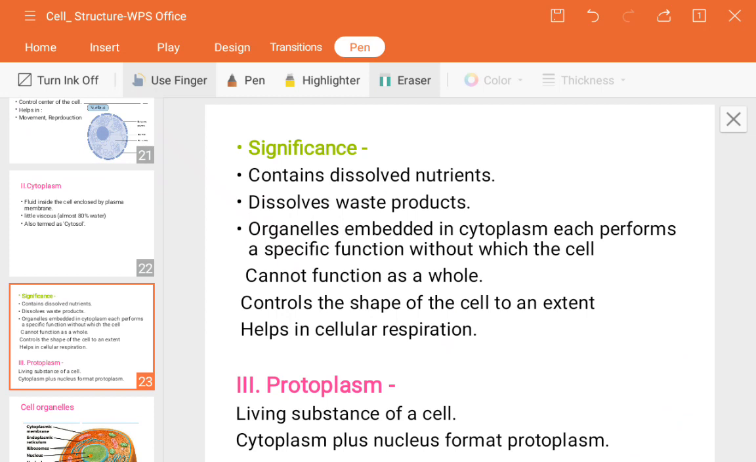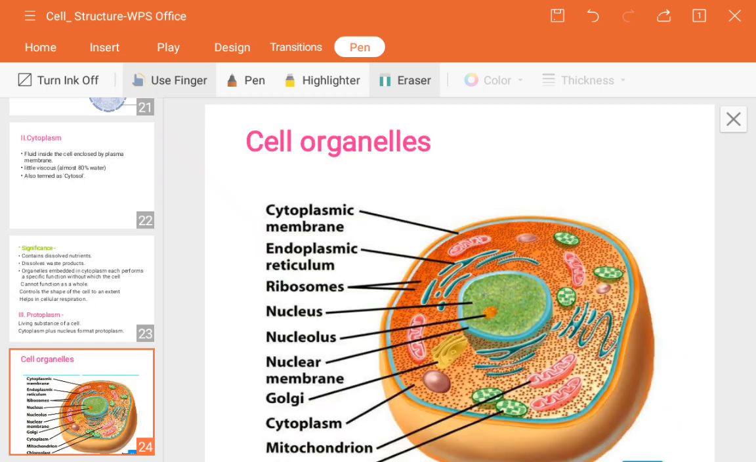Now, what is the protoplasm? This is the third important thing, like the nucleus and the cytoplasm. The protoplasm is the living substance of a cell, so it is a living one. The cytoplasm plus nucleus forms protoplasm. When the cytoplasm and nucleus are combined in the cell, that is known as protoplasm. So what is the definition of protoplasm? It is a combination of cytoplasm and the nucleus.